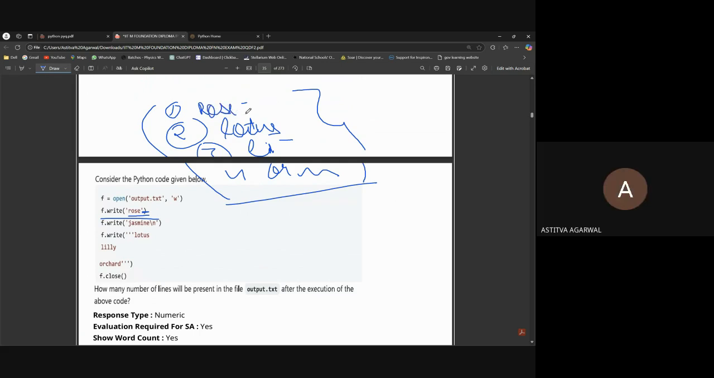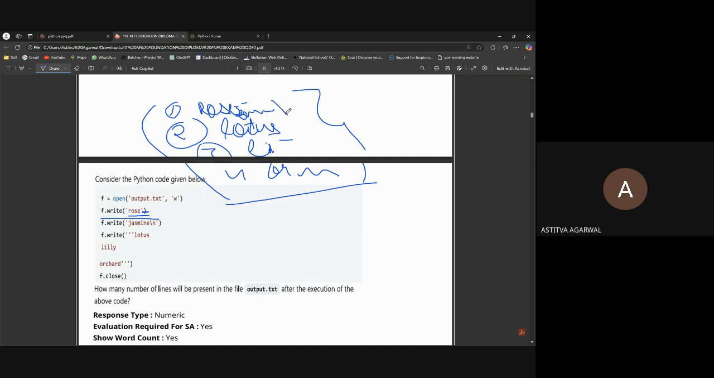The cursor is very important in file handling while we are reading or writing the file. The cursor which the computer understands, not this cursor that I'm moving, will be after e only, because no backslash n is used. Then when we write f dot write Jasmine, it will write starting from there, Jasmine, and then backslash n.